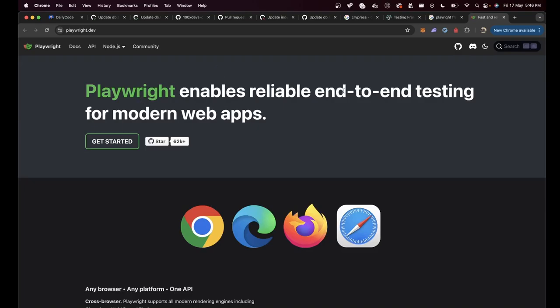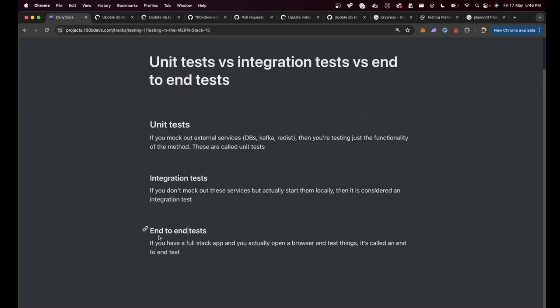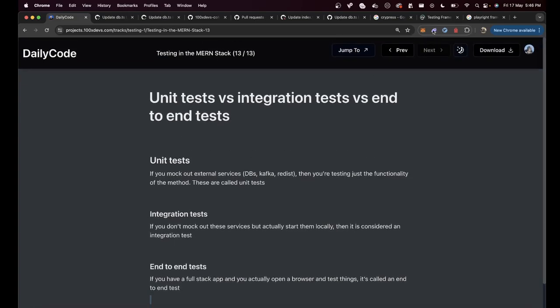Playwright enables reliable end-to-end testing for modern web apps. As you can see, it supports these four browsers, which means one of these browsers would open up and the test would actually run. That is what an end-to-end test is. This is something we should probably add for the monorepos that we have. CMS, daily code should all have end-to-end tests that actually start a browser, log in a user, make sure the tracks are visible, make sure the next button does what it's supposed to do, things like these.